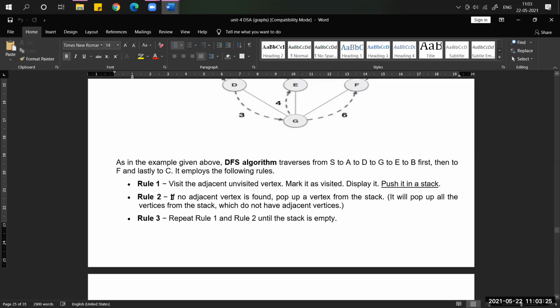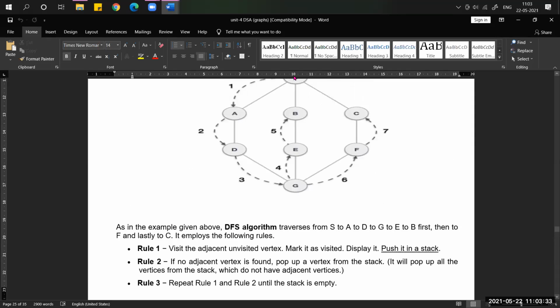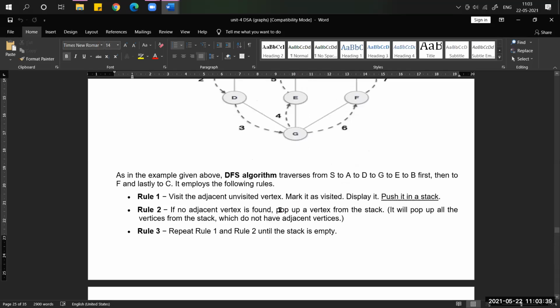Now, if no adjacent vertex is found, for example from B just now, we did not get any unvisited adjacent vertex, right? At that time we have to apply the pop function. Pop function means deleting the node from the stack which is present at the top.